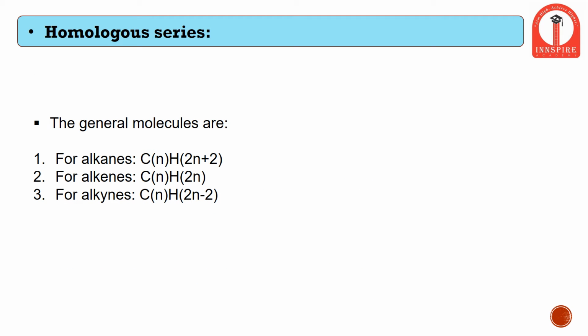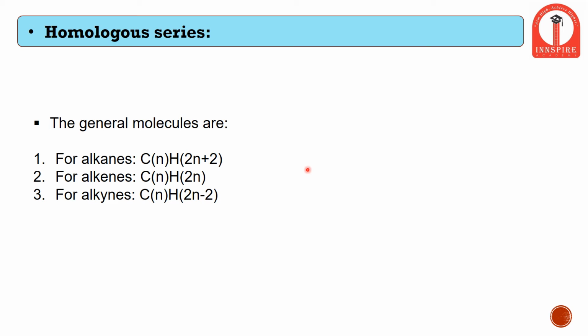The general formula tells us how to calculate the number of carbon or how many hydrogen atoms would be present, and that can be calculated by these general molecular formulas. In case of alkanes, as we are aware, in methane there is one carbon atom and 4 hydrogen atoms.